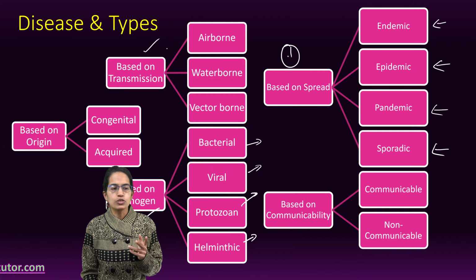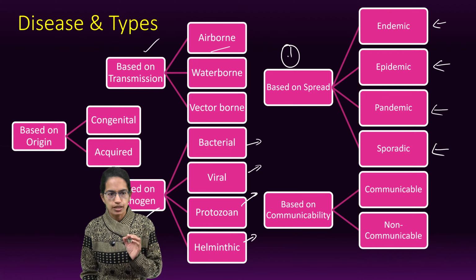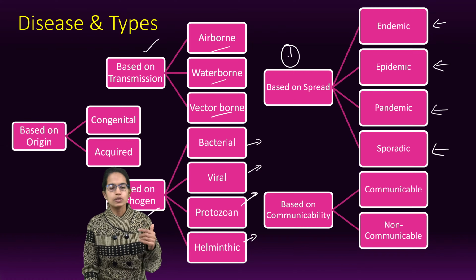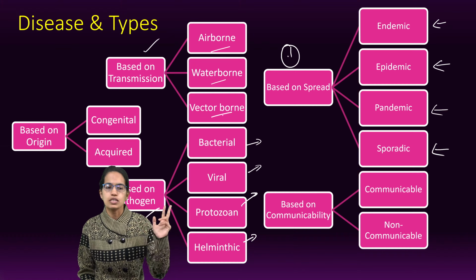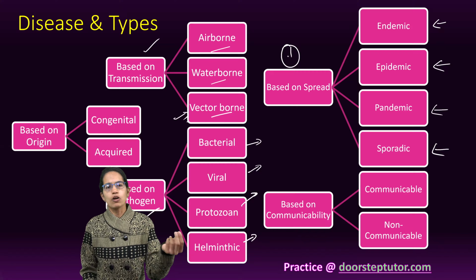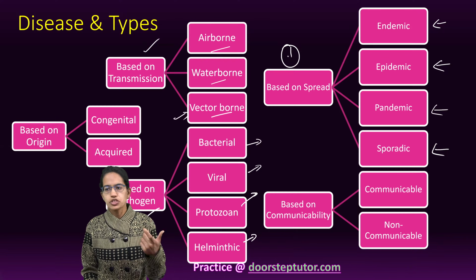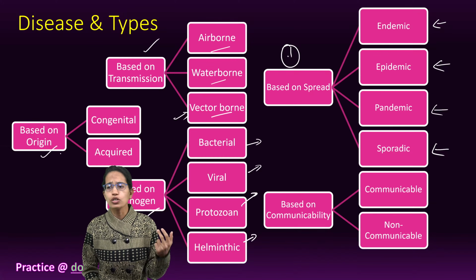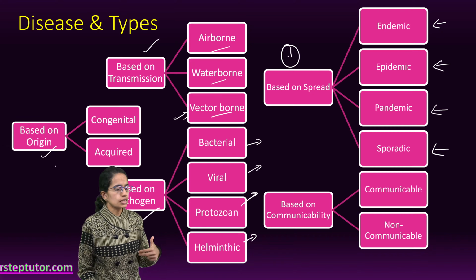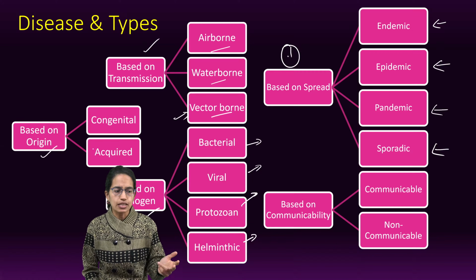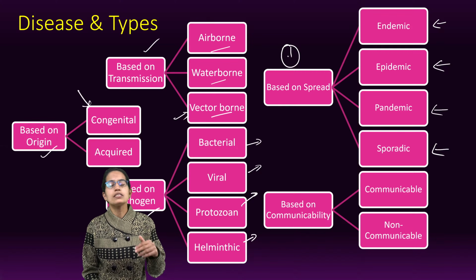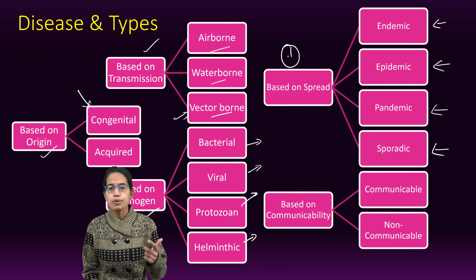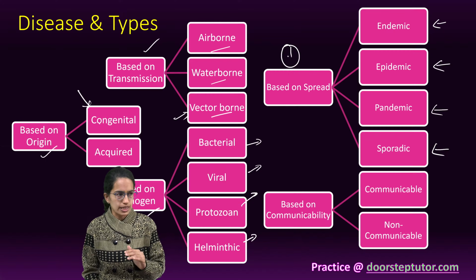The next is based on transmission. The disease could be airborne, waterborne or vector-borne. Those which are transmitted through air, those through water, or those through a vector. Vector-borne, a common example is female Anopheles, which transmits malaria. The next is based on origin. Based on origin, the disease can be classified as congenital or acquired. Congenital means by birth. The diseases which are genetic, for example, sickle cell anemia and hemophilia, are examples of congenital diseases.